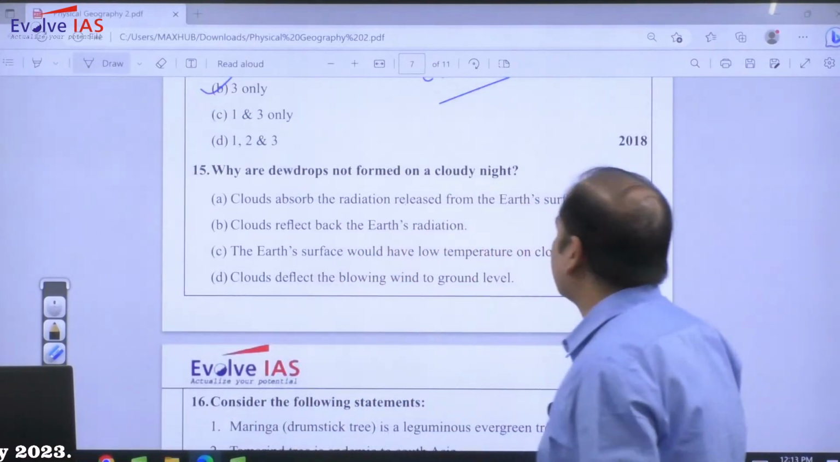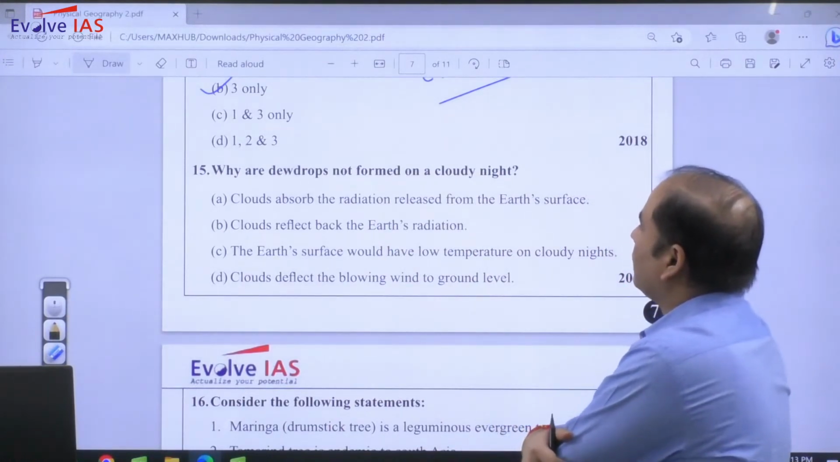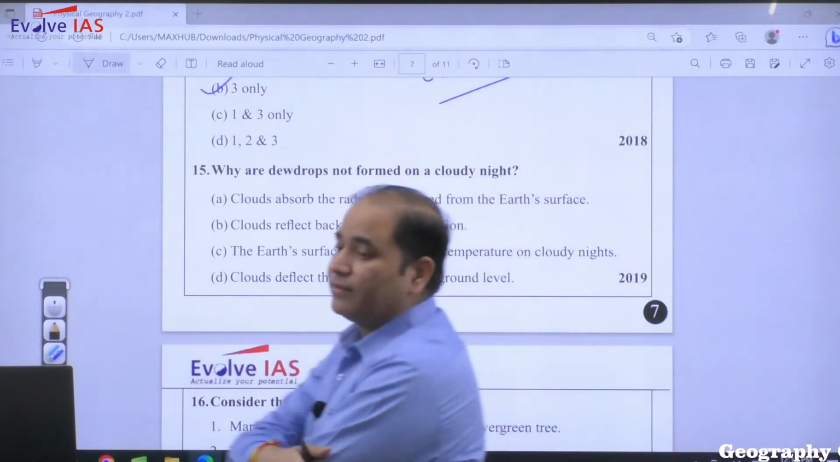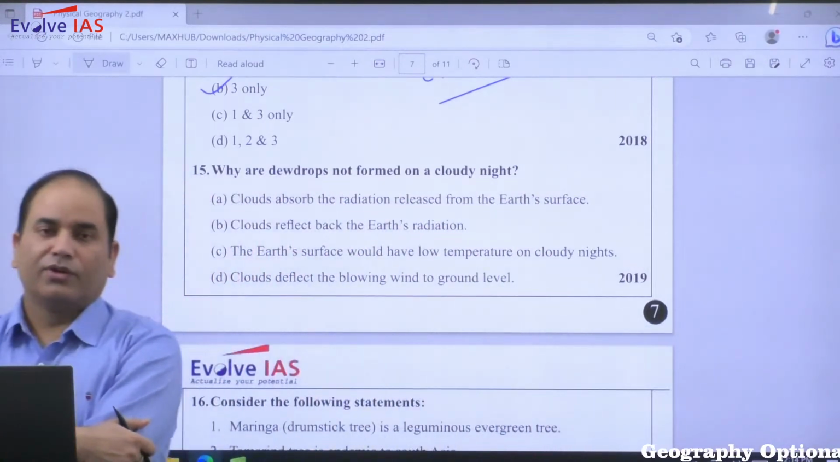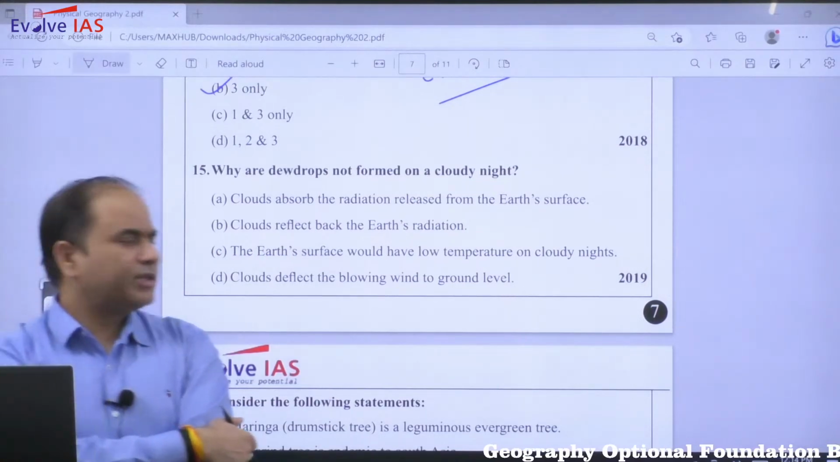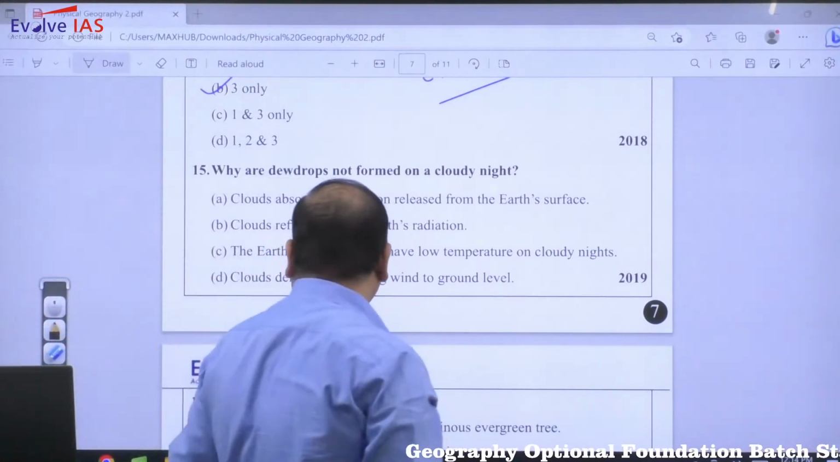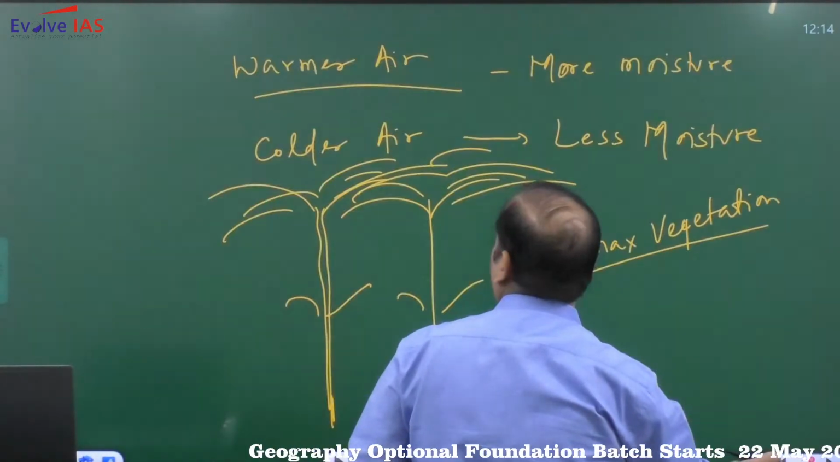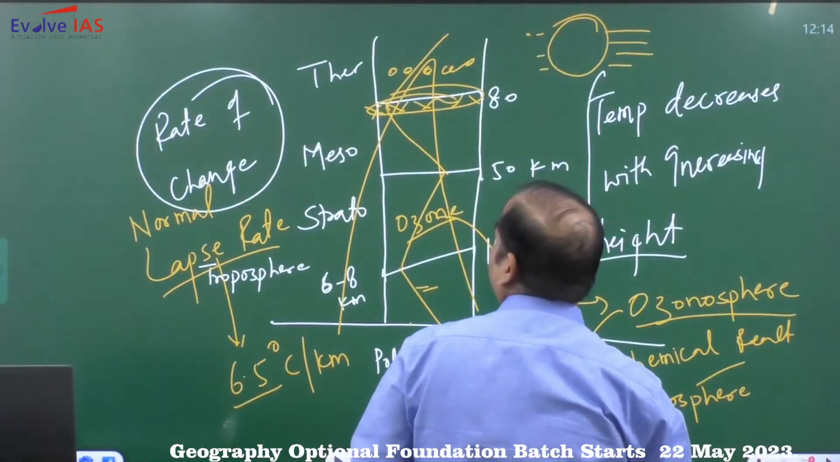Moving to the next question. Why are dewdrops not formed on a cloudy night? So this is also one of the very focus areas. This is also a very focus area of UPSC. बहुत बार इससे क्वेश्चन पूछा गया है, and this question is primarily associated with a topic called heating and